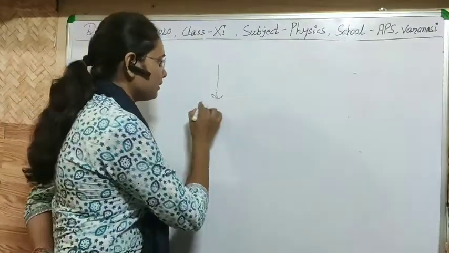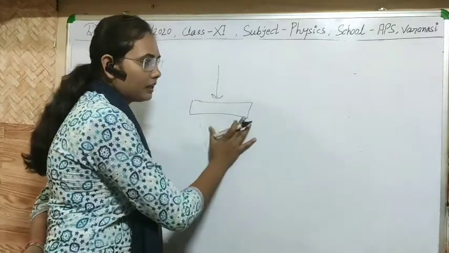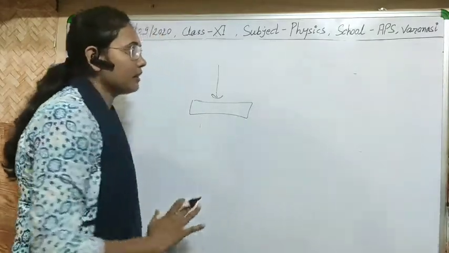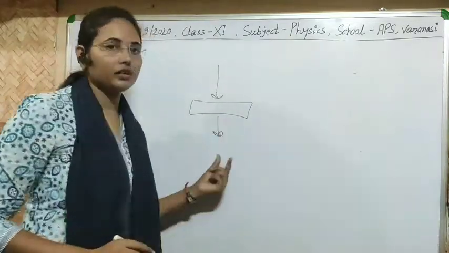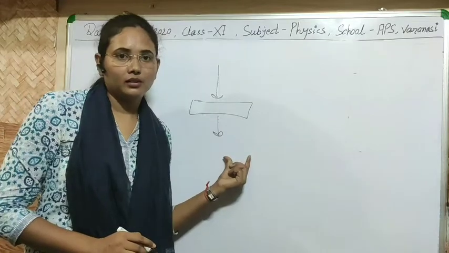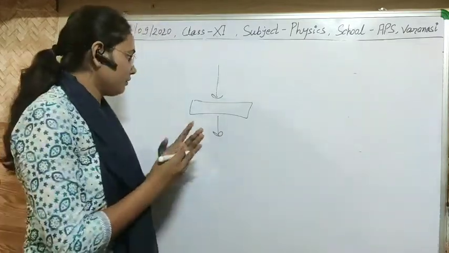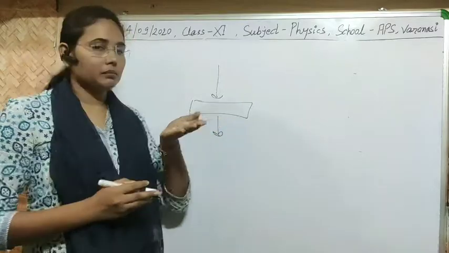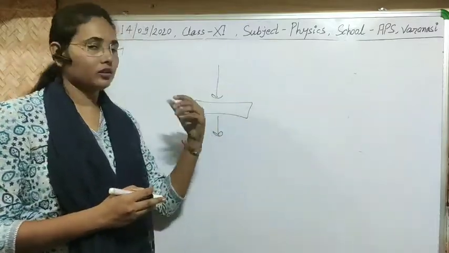So if we do not use any wooden or iron sleepers, then definitely there will be yielding in the surface, or yielding in the earth. So to prevent that yielding, we lay wooden or iron sleepers.